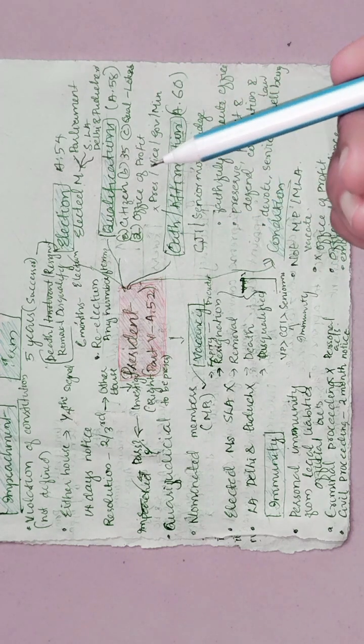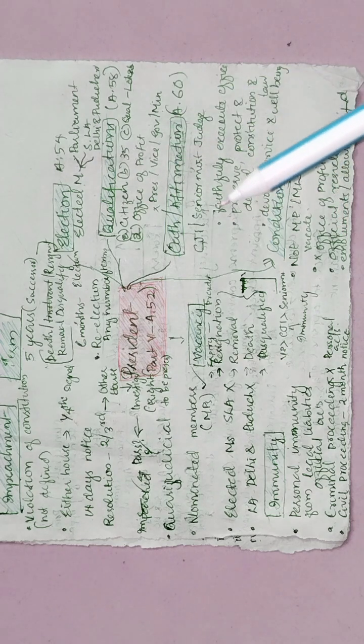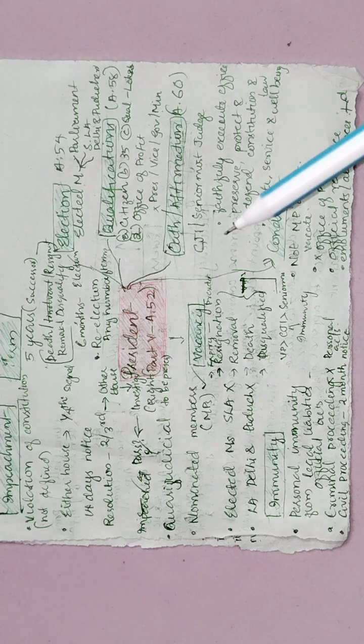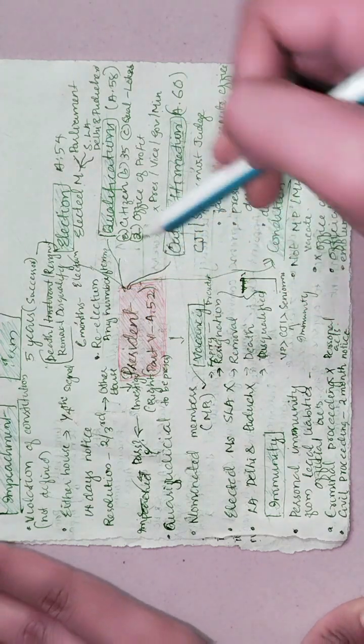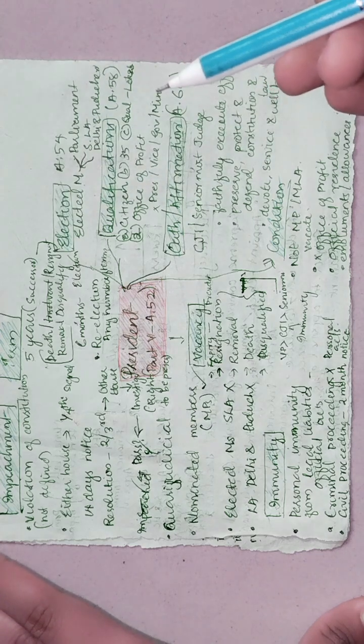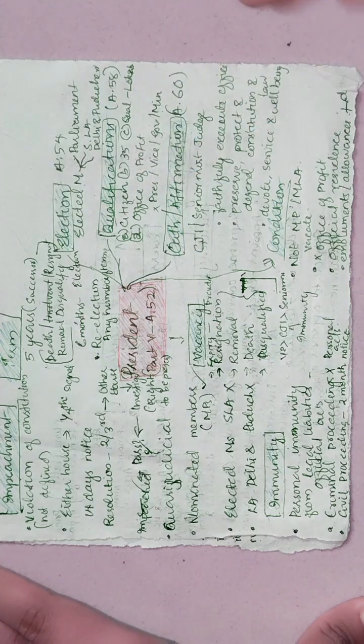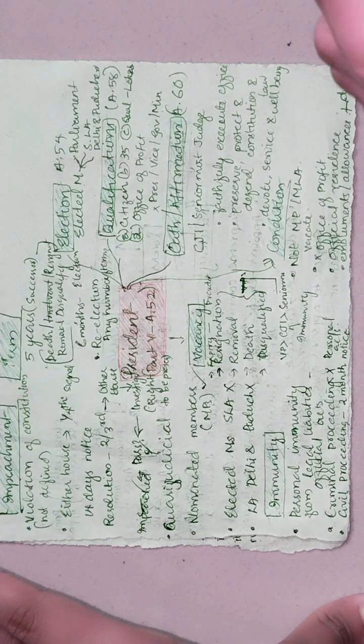The Union Executive consists of the President, Vice President, Prime Minister, Council of Ministers, and Attorney General. Now we are learning about the President of India. The President of India is the head of the Indian state. He is the first citizen of India. He acts as a symbol of unity, integrity, and solidarity of the nation.